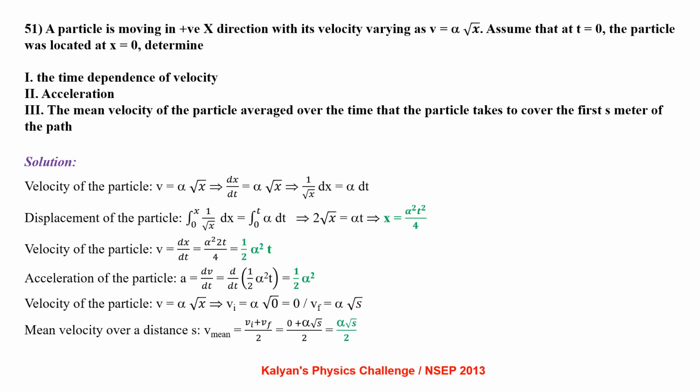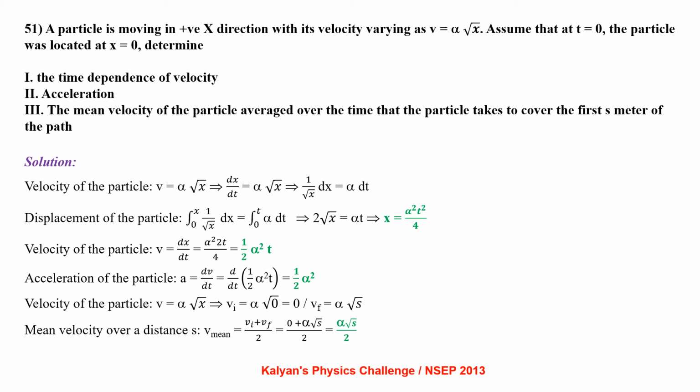A particle is moving in positive x direction with its velocity varying as v equal to alpha root x. Assume that at t equal to 0, the particle was located at x equal to 0. Determine the time dependence of velocity, acceleration, the mean velocity of the particle averaged over the time that the particle takes to cover the first s meter of its path.